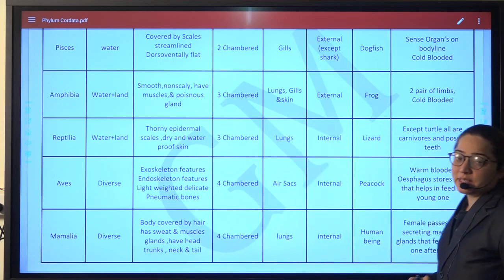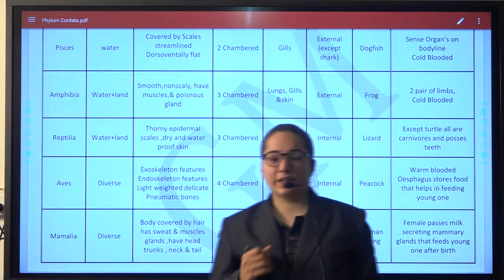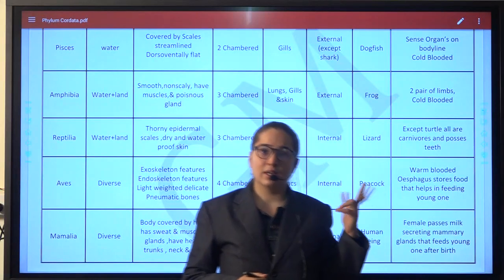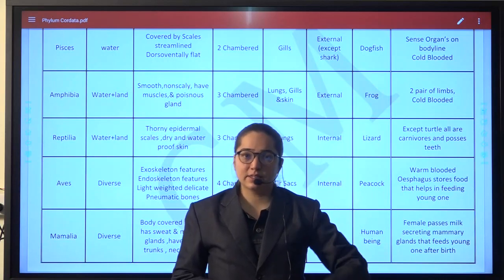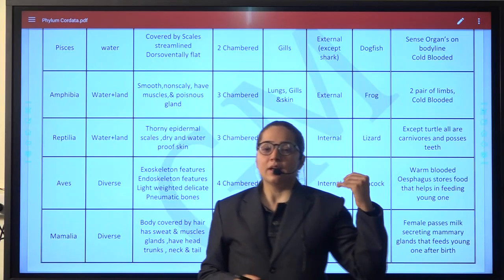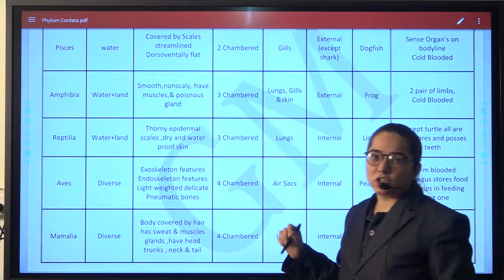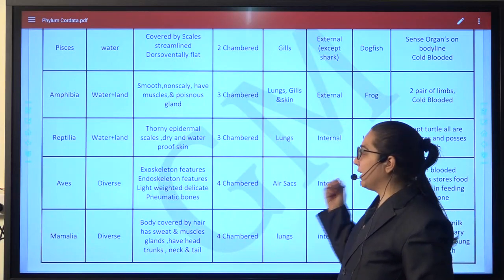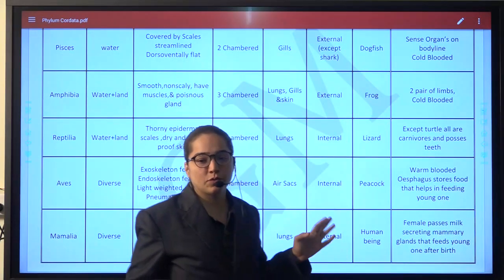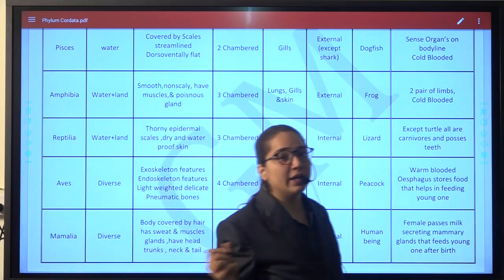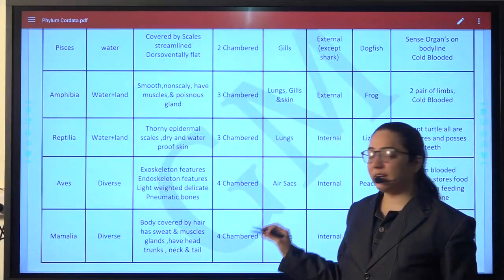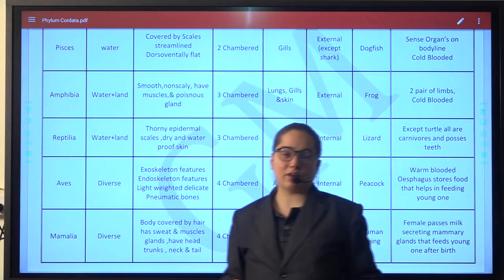The next part is how the respiration takes place. It is through gills, through lungs and gills, even the skin, then lungs and बीच में air sacs. Fertilization, external, external, internal, internal, internal. Then example, that is dogfish, frog, lizard, peacock and human being. Then we had discussed about the body shape and structure, and lastly we discussed about the other characteristics they are